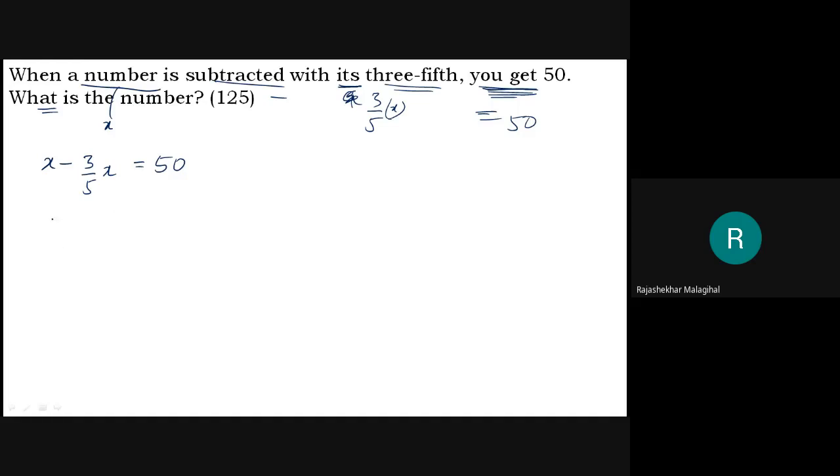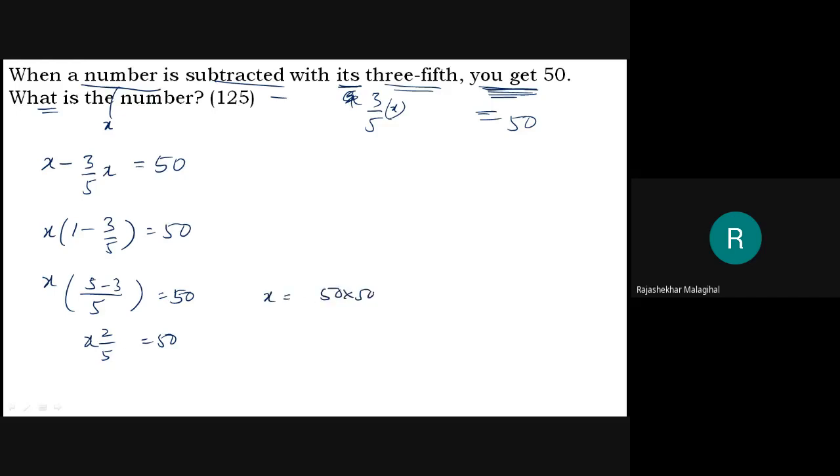Now you just need to follow the mathematics here. Take x common, then inside will be 1 minus 3/5, equal to 50. Take the LCM as 5, then 5 minus 3 over 5, and 5 minus 3 is 2, so 2/5 x equal to 50. Then this 5 goes to this side. Then x equals 50 into 5 divided by 2. Then 2 into 25 is 50, so x equals 125.